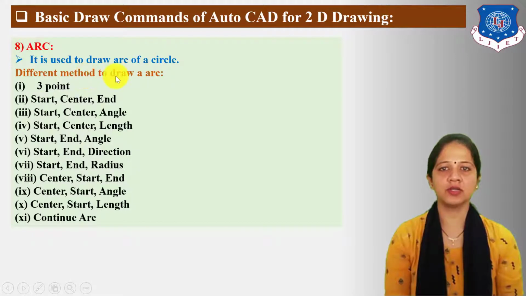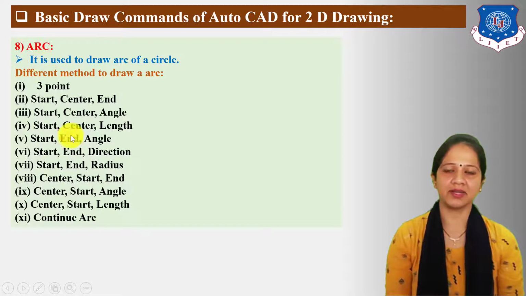Different methods to draw a arc: 3 point, start, center and start, center, angle, start, center, length, start and angle, start and direction, start and radius, center, start and center, start, angle, center, start, length, continuous arc. Now, total 11 options or methods are given for arc command.